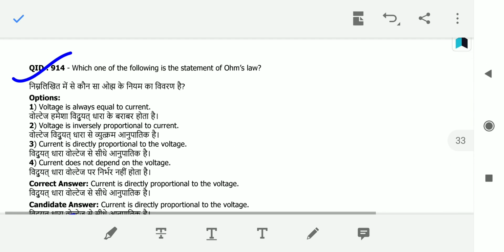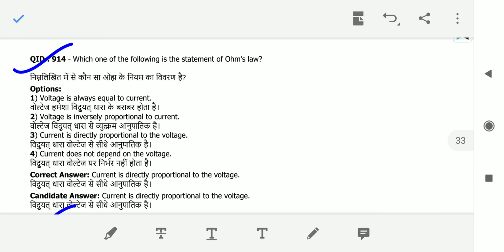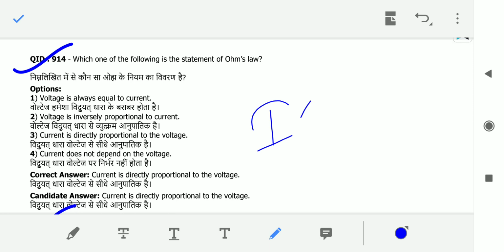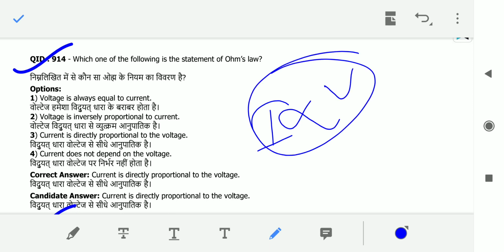Next, coming to the 14th question: which one of the following is the statement of Ohm's law? Ohm's law states that I is directly proportional to V at a constant temperature. So voltage is always equal to current is wrong. Voltage is inversely proportional to current is wrong, because they are directly proportional. Current is directly proportional to voltage is right. Current doesn't depend upon the voltage is also wrong because they are directly proportional. So the answer is option 3.